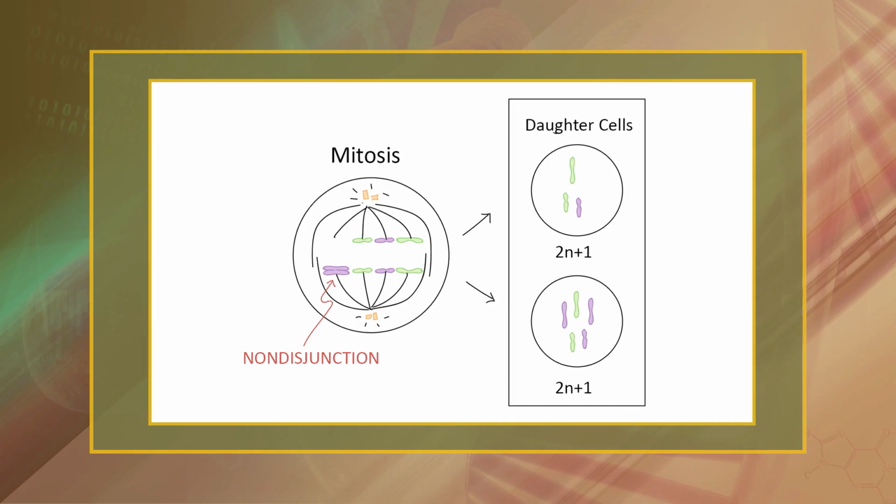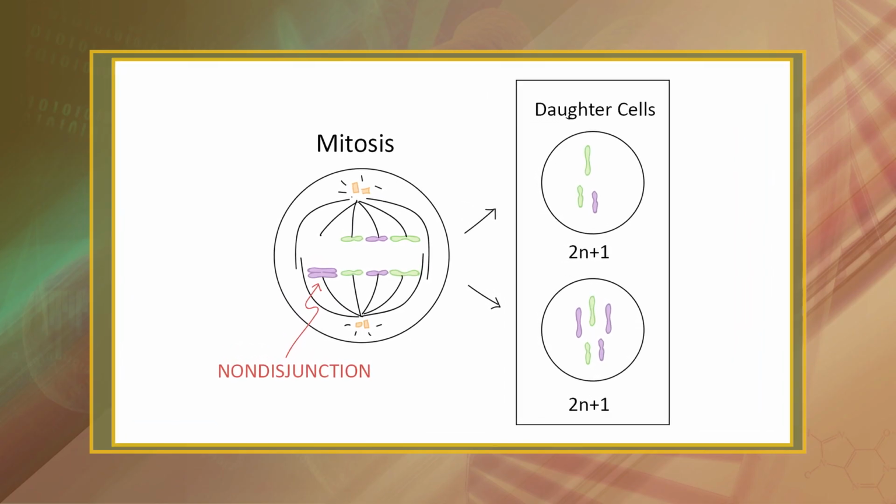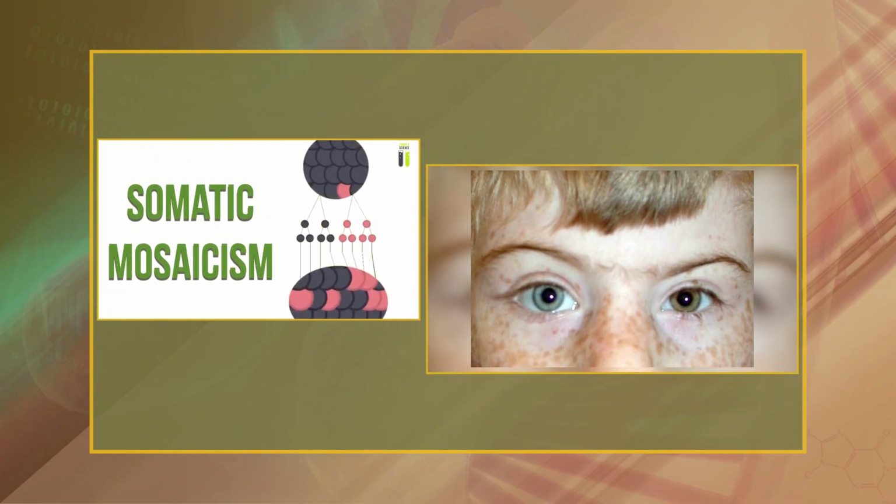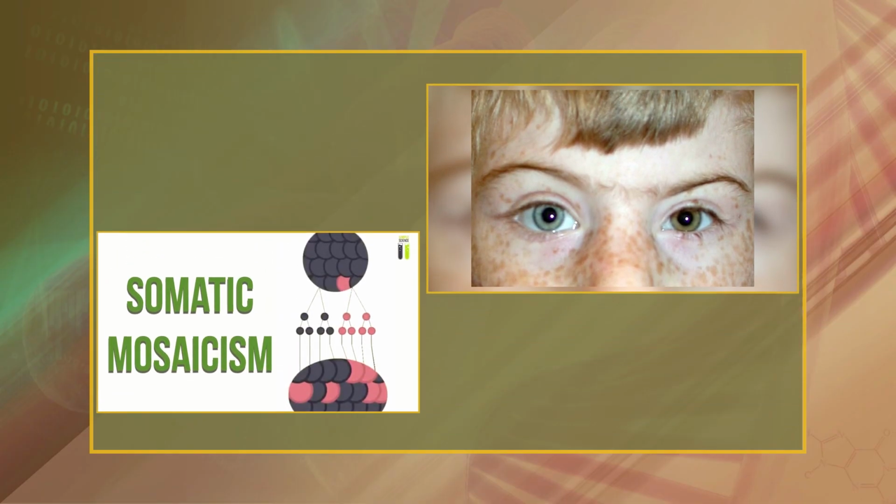Mitosis continues throughout our lifetime to regenerate new skin cells, new blood cells and other types of cells that are damaged or that simply die off. During pregnancy, an error in mitosis can occur, just like the error previously described in meiosis. If the chromosomes do not split into equal halves, the new cells can have an extra chromosome, 47, or have a missing chromosome, 45. This is another way a baby can be born with a chromosome abnormality. Errors in mitosis are responsible for some cases of mosaicism.